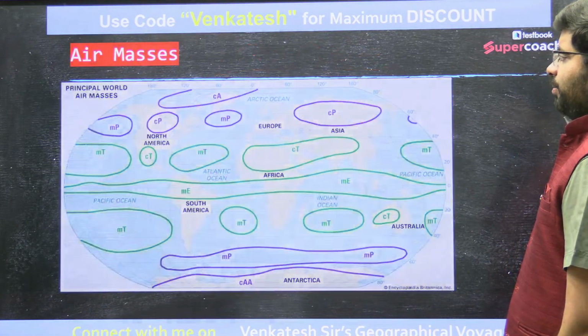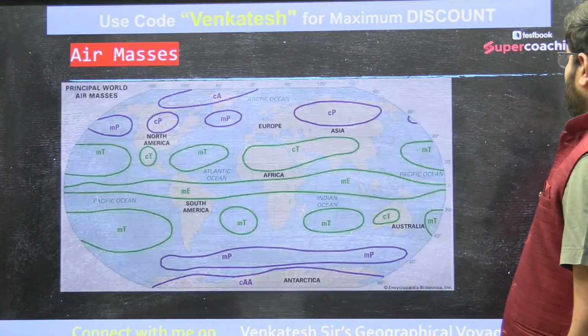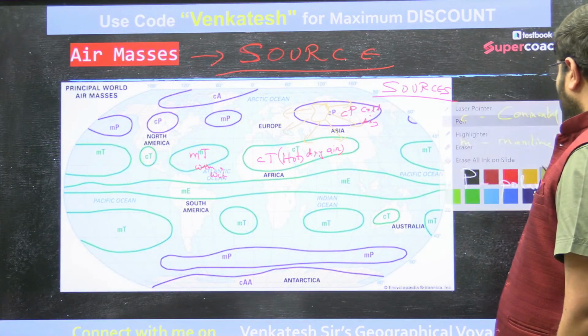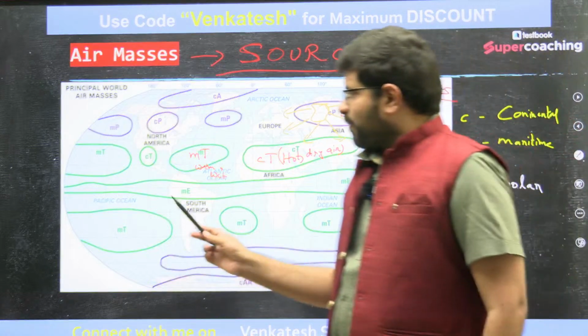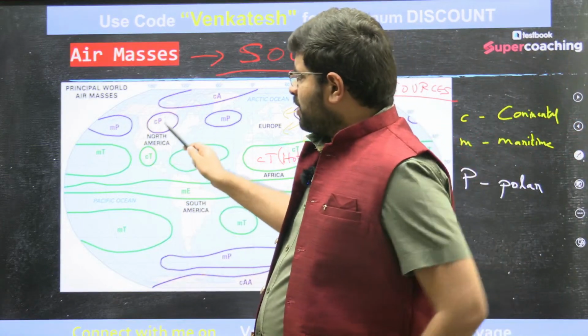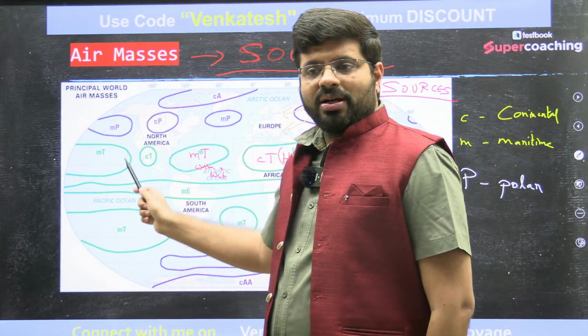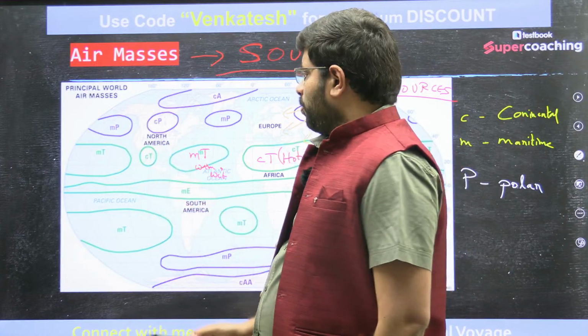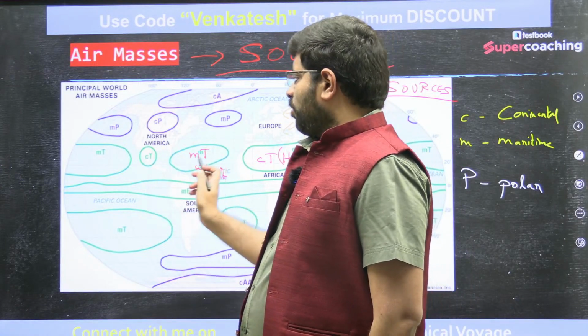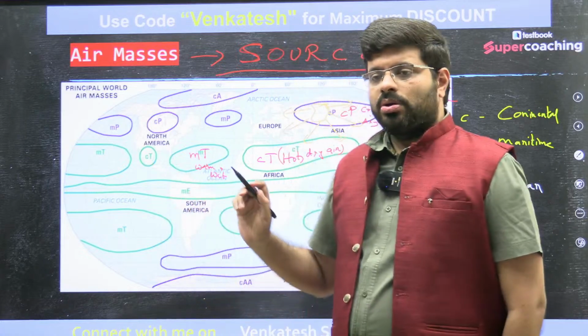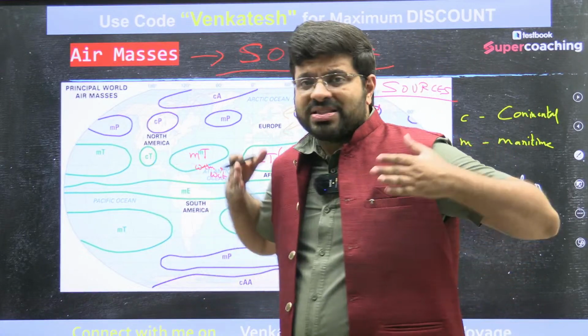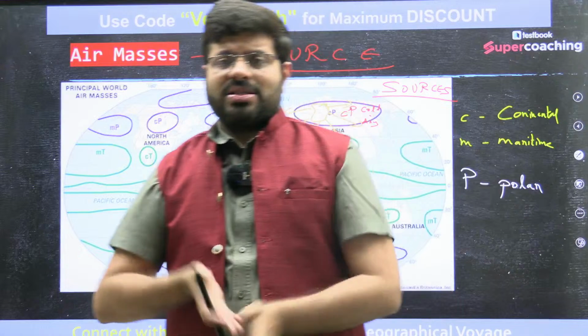You see here more. Let me see here. So for example, can you see this continental polar for North America? North America, continental polar. Can you see the maritime tropical in this? Now, imagine, how do these big air masses start moving?